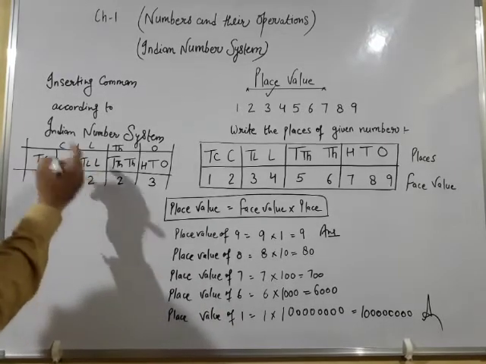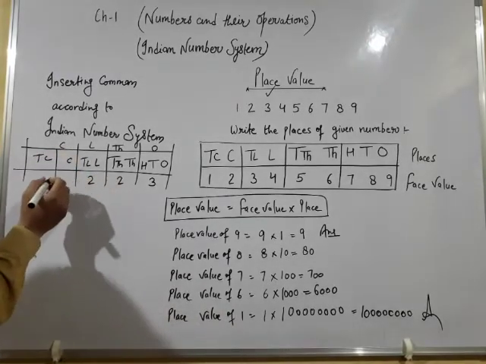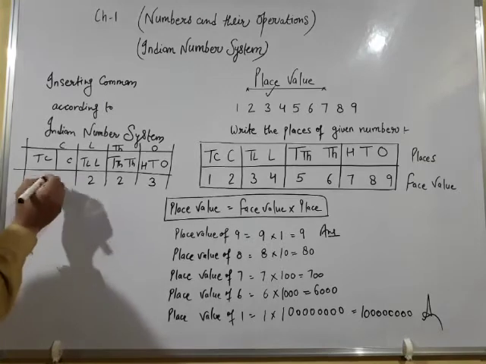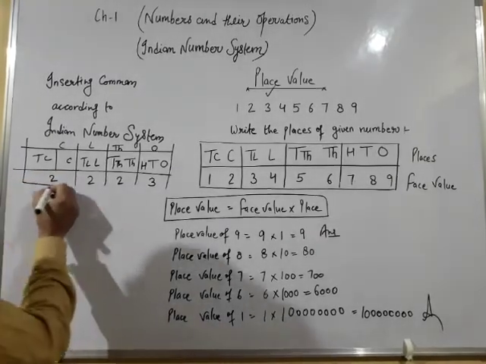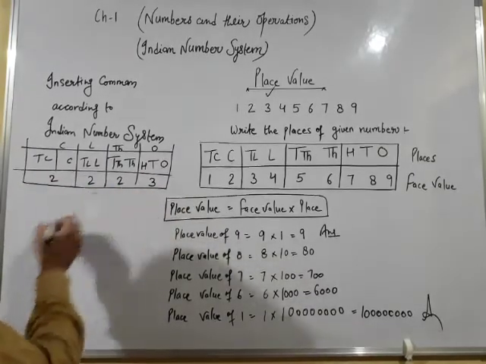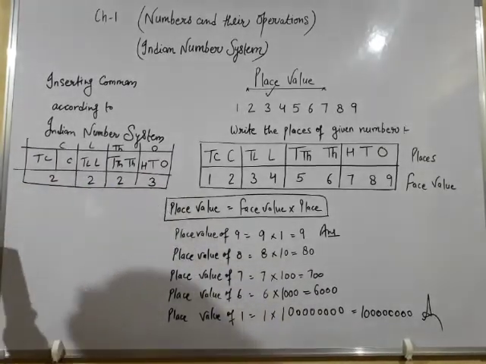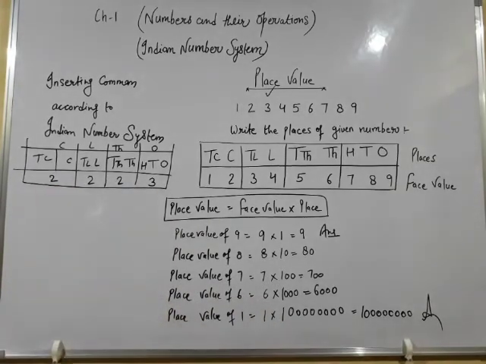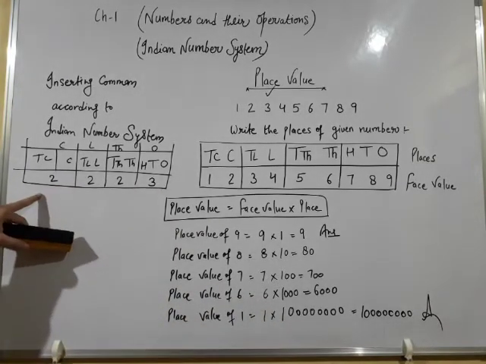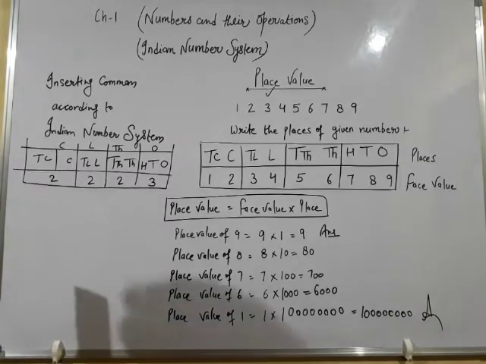We have divided crore into 2 parts, crores and 10 crore. So what you observe in this table is 3, 2, 2, 2. Yes, this is the method. According to this method, we will place commas within a number.